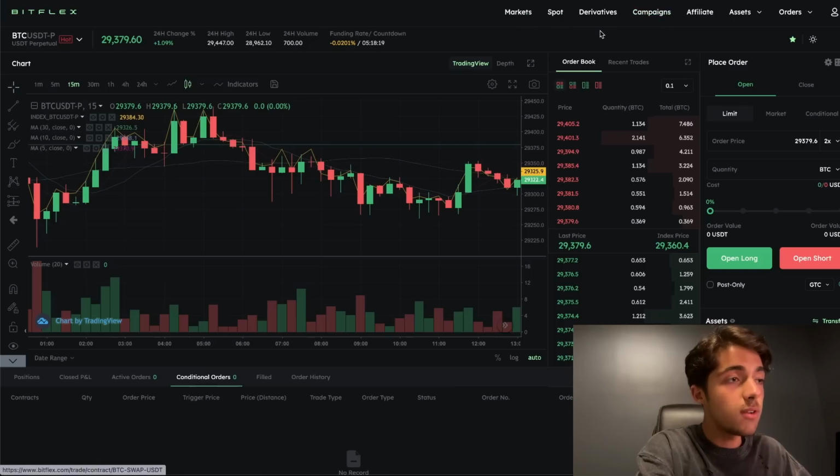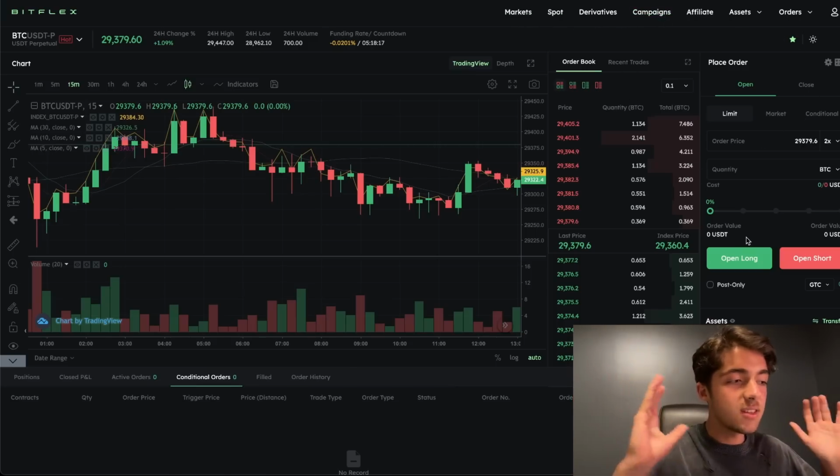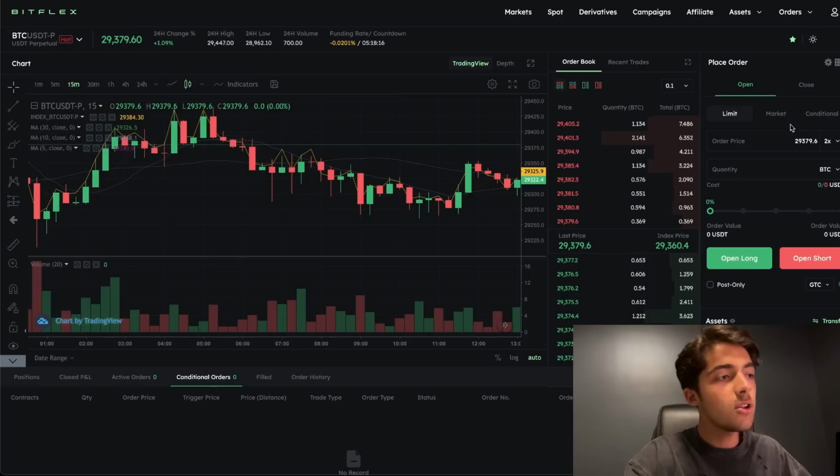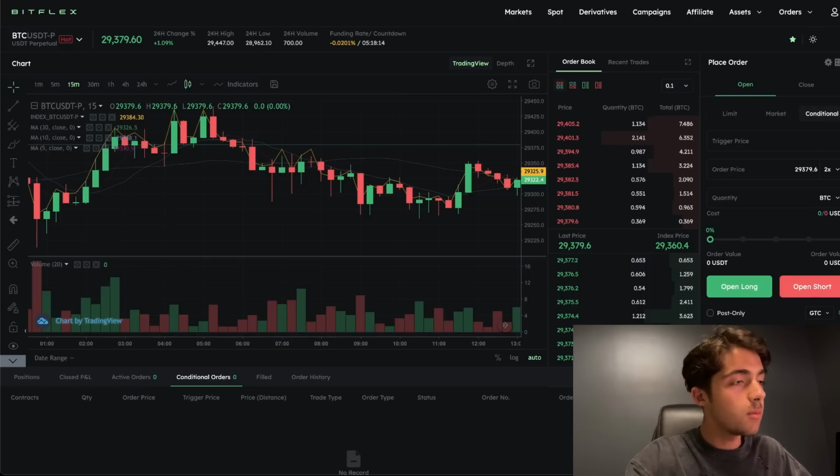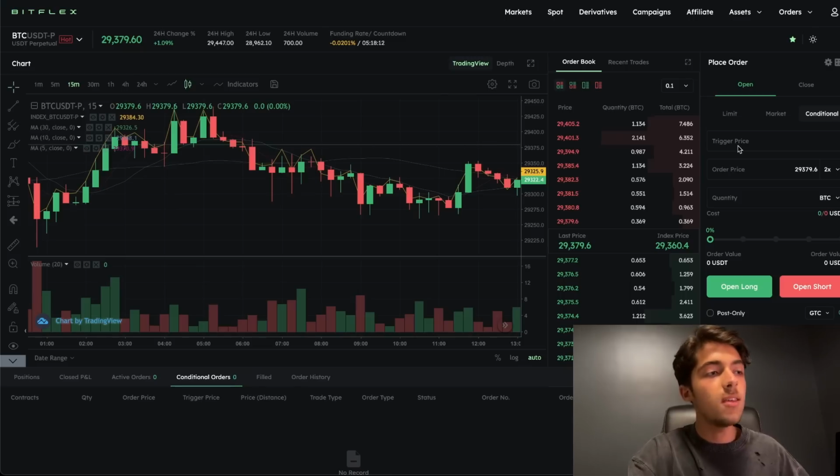Now, if you open derivatives right after you funded your account, you will be opening exactly like this. This is exactly how it will look. And what you've got to do is go to conditional from limit, and this way you can set a trigger price. So without you having to do anything, your order will trigger open by itself.